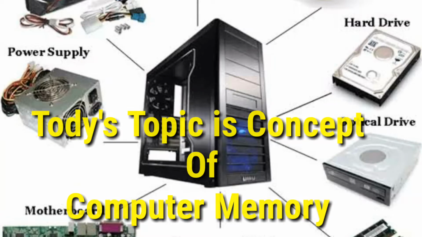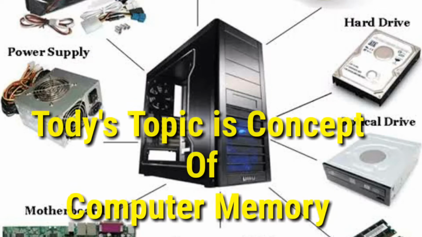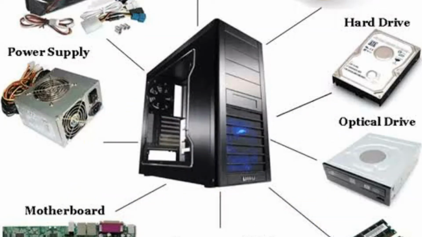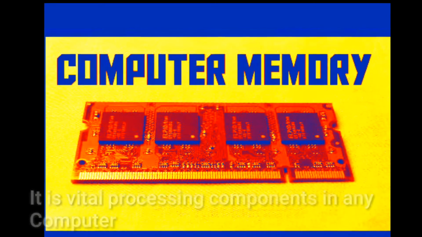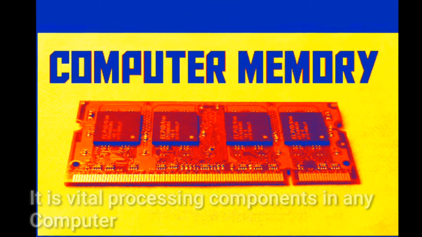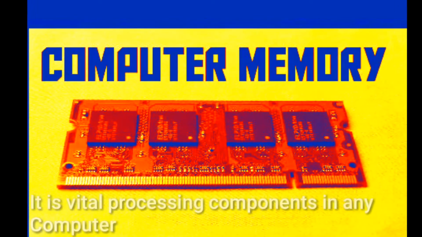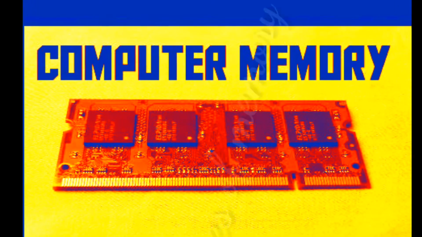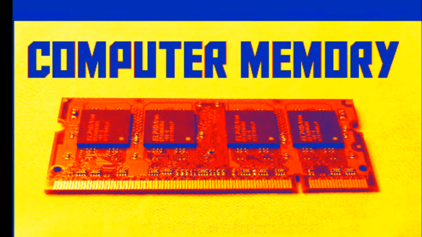Computer memory is defined as one or more sets of chips that store data or program instructions either temporarily or permanently. It is a vital processing component in any computer. The main memory is the central storage unit in a computer system. The computer has basically two types of memory, internal and external memory.